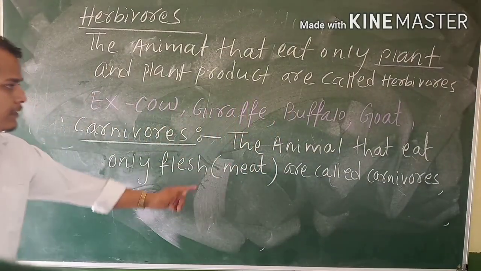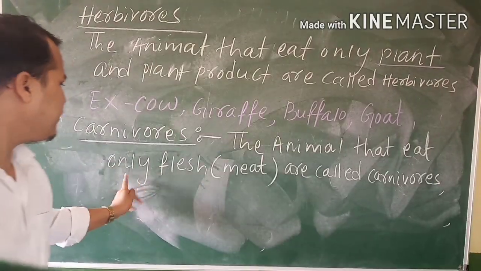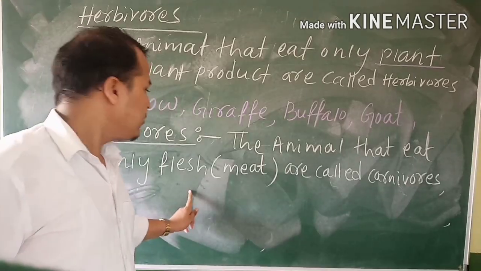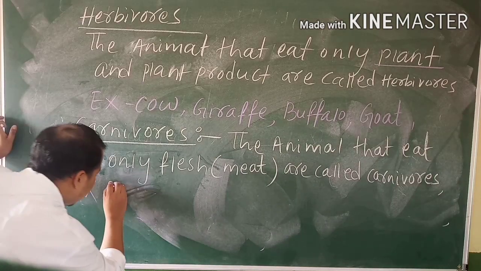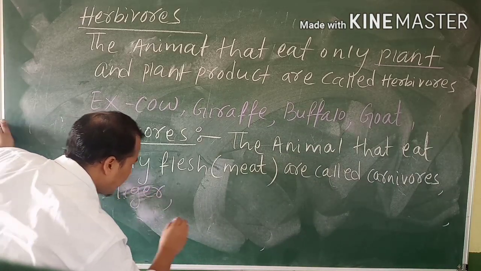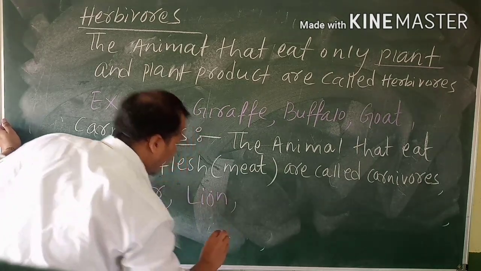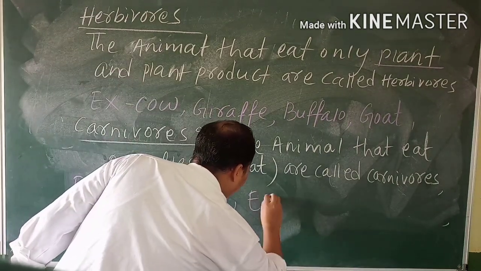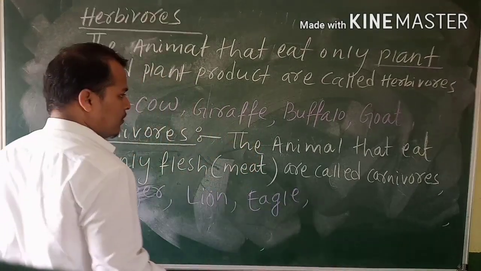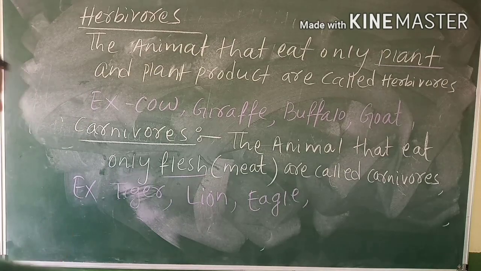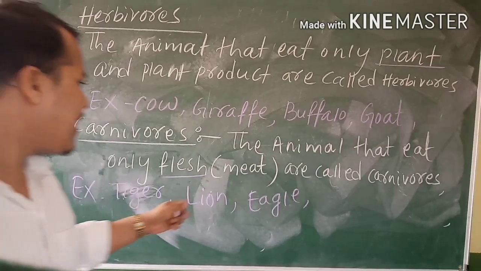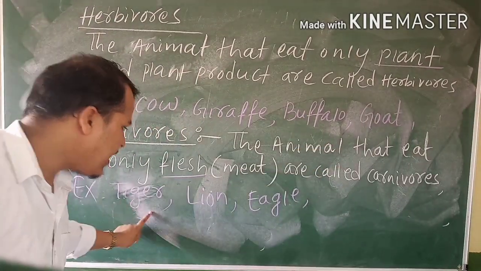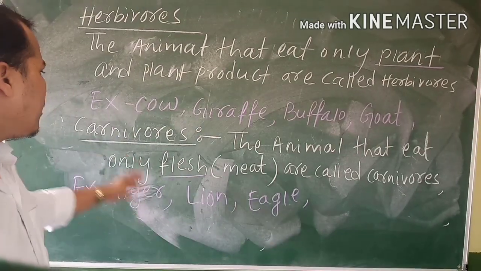Tell me some examples of carnivorous animals that eat chicken. Tiger, lion, eagle come under carnivorous.